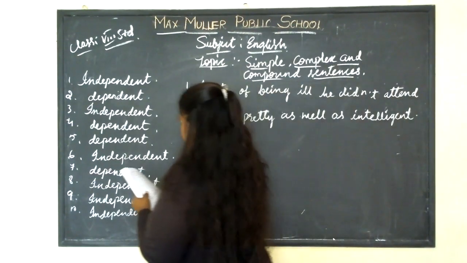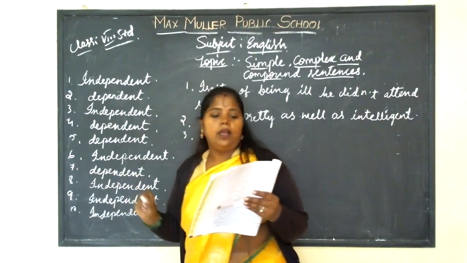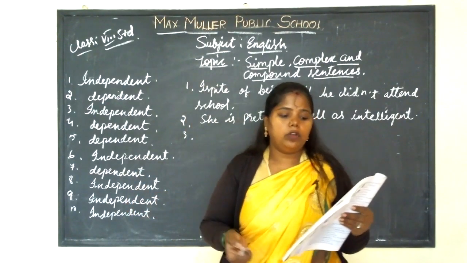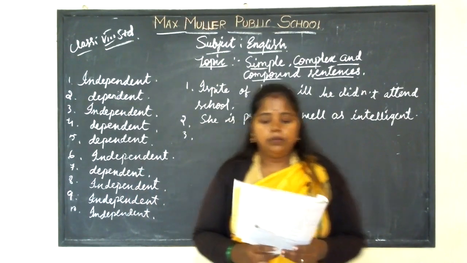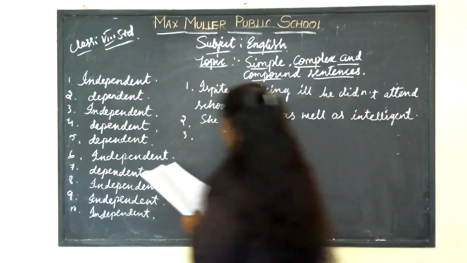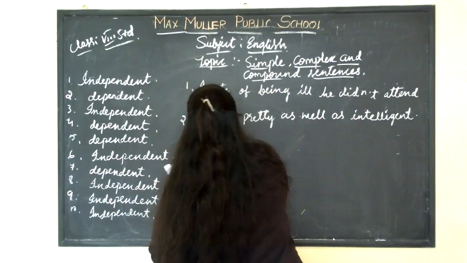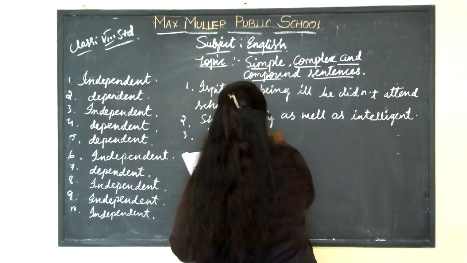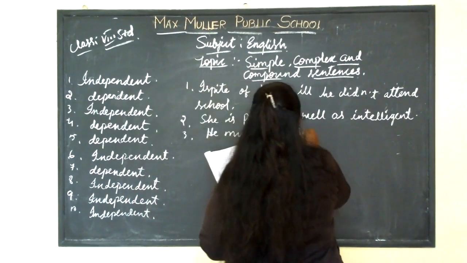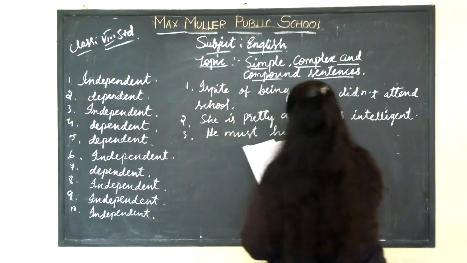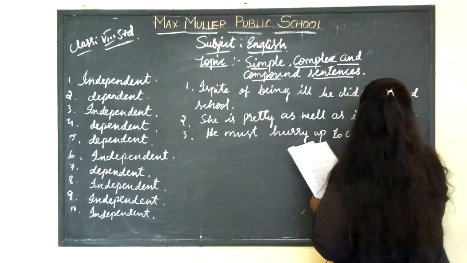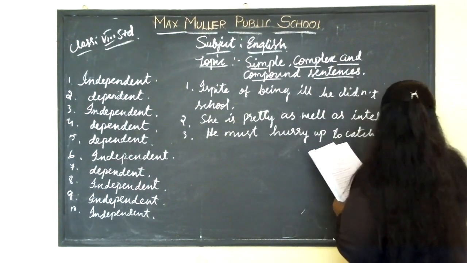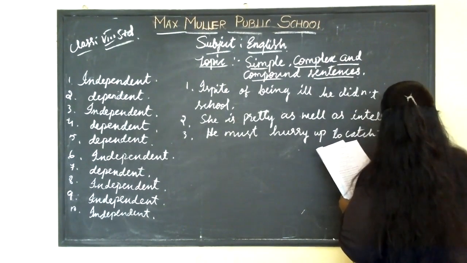The third one: he must hurry up or he will not catch the flight. The answer is, he must hurry up to catch the flight.